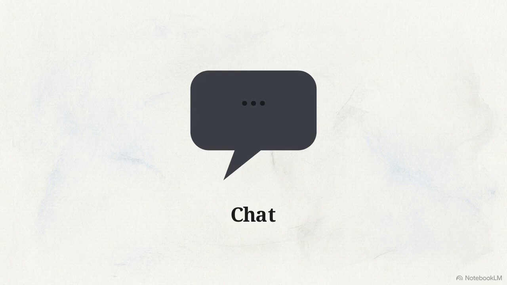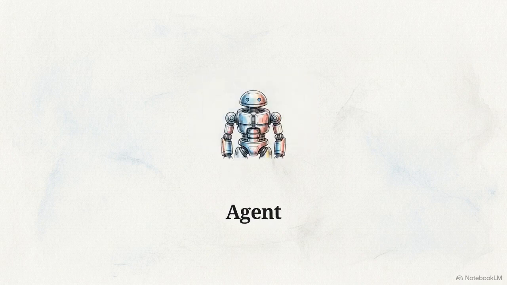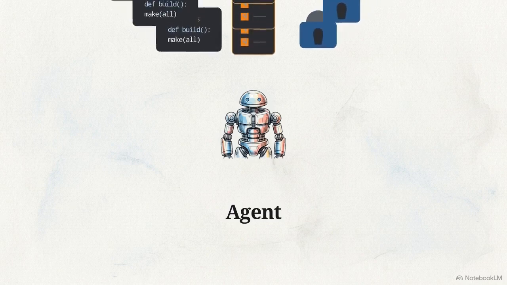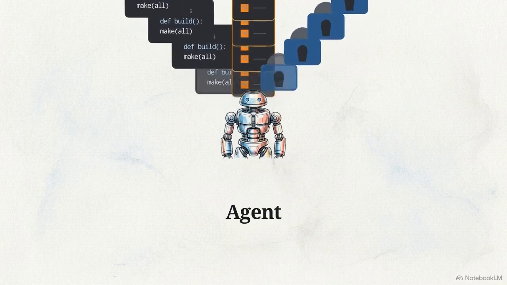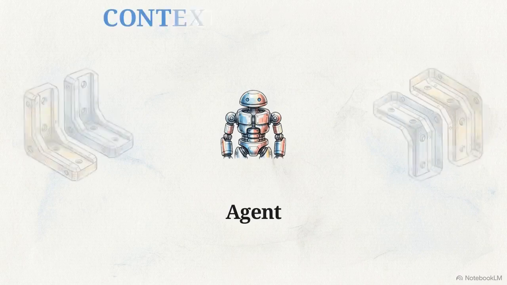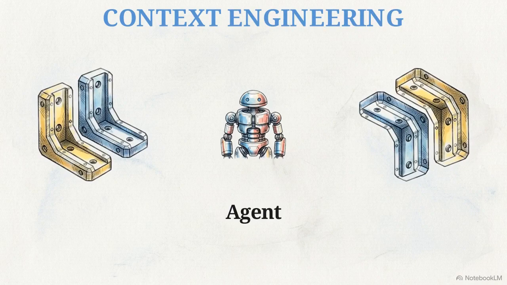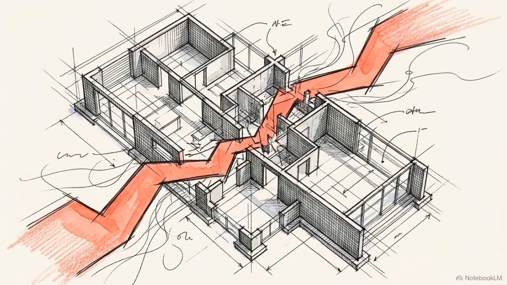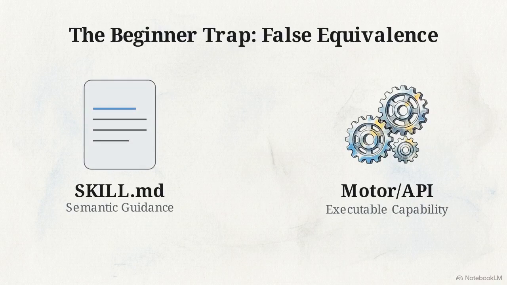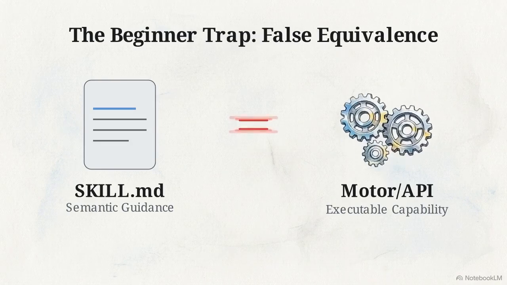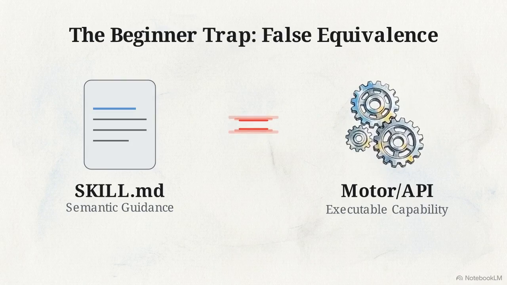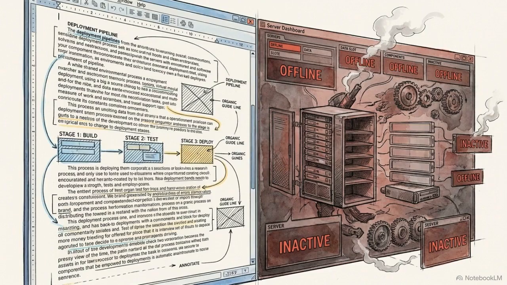We arrived here because the industry rapidly shifted from stateless chat interfaces to autonomous multi-step agents. To make these agents useful, developers had to start feeding them repository structures, behavioral rules, and operational boundaries, a practice now codified as context engineering. But this produced a severe architectural ambiguity. Across the ecosystem, developers began conflating static, markdown-based instruction files with actual executable capabilities. They wrote paragraphs describing an action and expected the model to physically perform it.